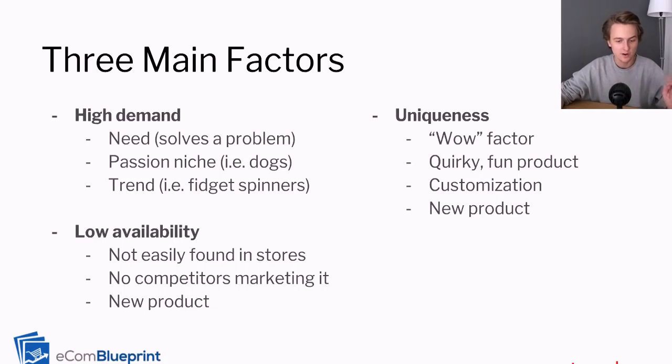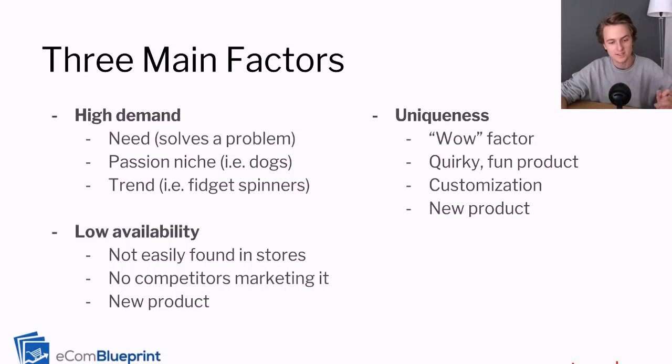And so if you target something like that, a passion niche, so that dog example, or for example, like fishers, that's a very niche thing, that we're super passionate about fishing, and you offer them this revolutionary fishing tool, odds are that they're going to be interested and that there's going to be demand for your product. So that's another way to ensure demand.